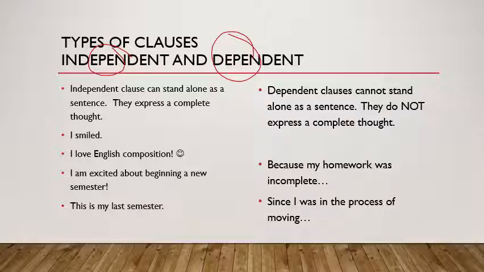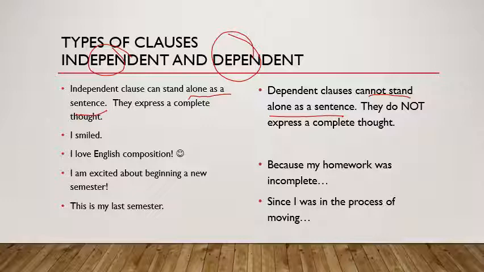Independent clauses, I mean, it says what it is, right? Independent. An independent clause can stand alone as a sentence because it expresses a complete thought. Dependent clauses cannot stand alone as a sentence. They're dependent on another clause. They do not express a complete thought.